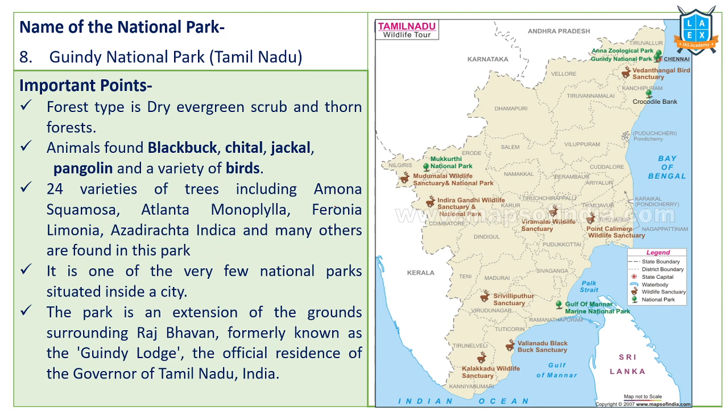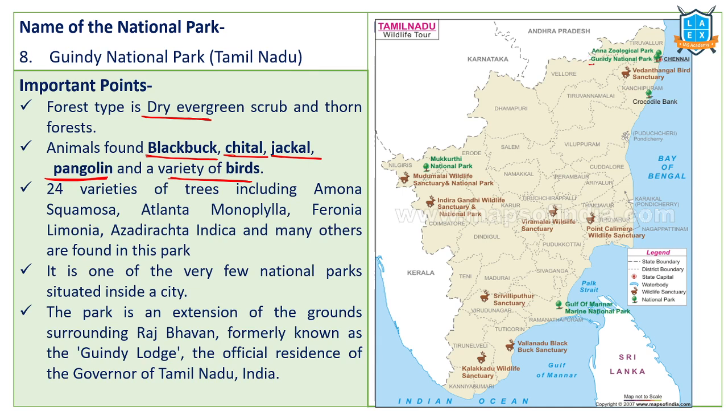Next, Guindy National Park. Guindy National Park. This is important. Guindy National Park is located in Tamil Nadu. This has a dry forest region. Major animals found over here include black buck, cheetal, jackal, pangolins, and a variety of birds. A variety of birds located over here.